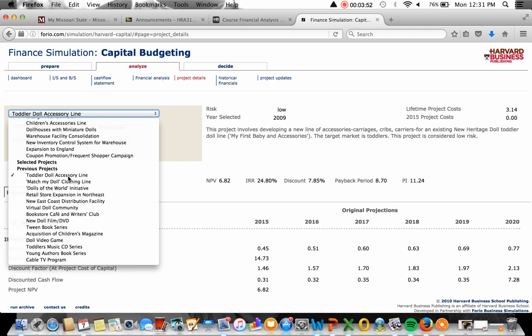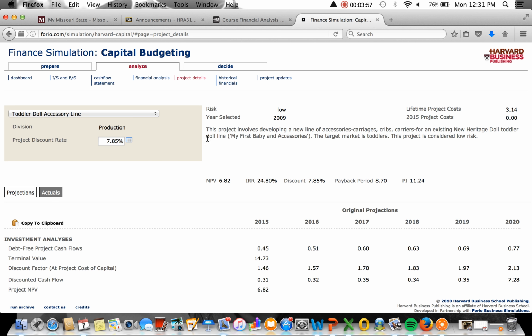So let's see why we chose one. We'll start with the toddler doll accessory line. Toddler doll accessory line has a low risk. Its lifetime project cost is 3.14. The year selected was 2009, and the project cost was 0. So this is a low risk. It has an NPV of 6.82, IRR of 24.80%, discount is 7.85%, and the payback period is 8.7 years, meaning in 8 years this amount will be recovered.